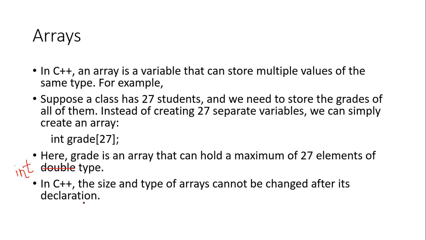In C++, the size and the type of array cannot be changed after its declaration. So if you see, once we have declared the size of an array, this is the size of an array. Once we have declared the size, we cannot change the size in the further program. Even when we declare the type of the array, once it is declared, we cannot change it.